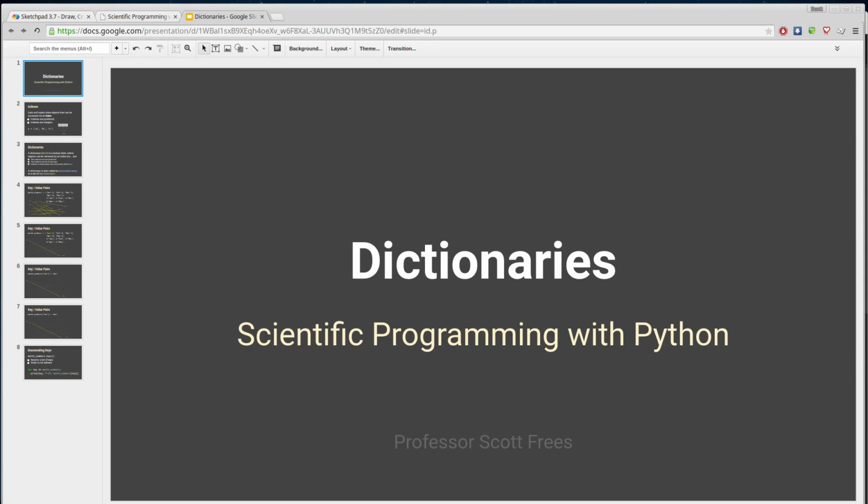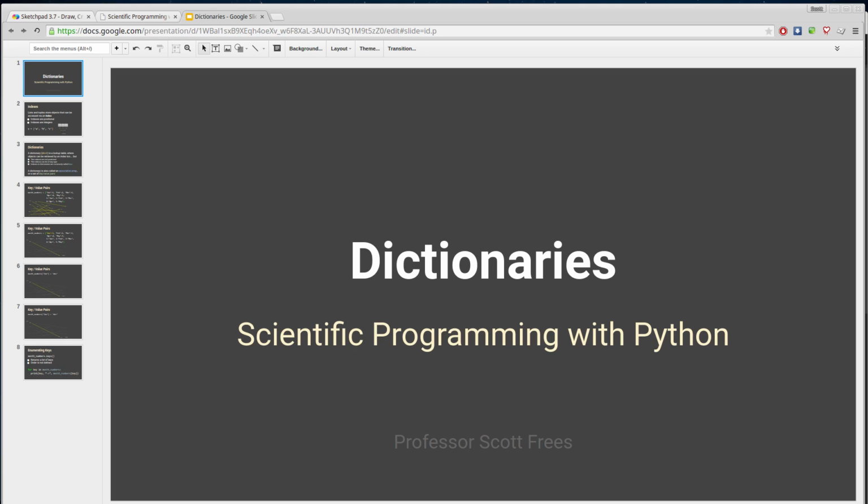All right, so in the last two modules, we've looked at sequence data structures, tuples, and lists. And we're rounding out this set of modules on data structures with the dictionary data structure, which is built into the Python language. Dictionaries are tremendously useful. They're very flexible and very powerful, but they have some very distinct differences from lists. Generally, they fulfill a different use case than tuples and lists do.